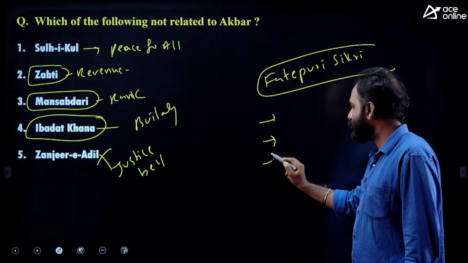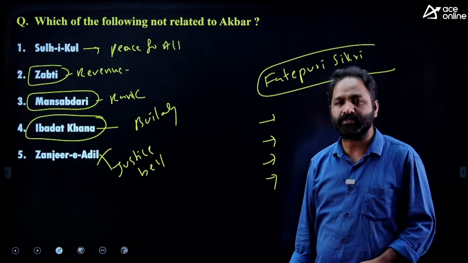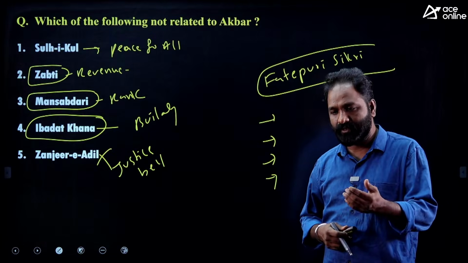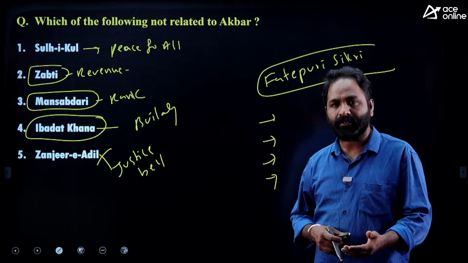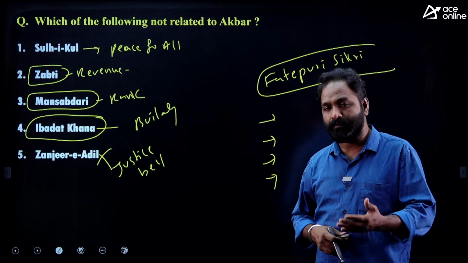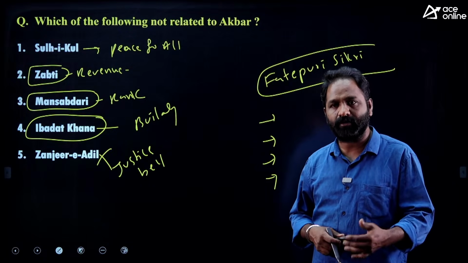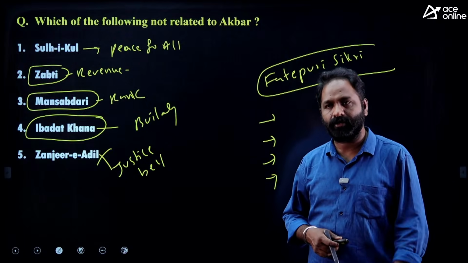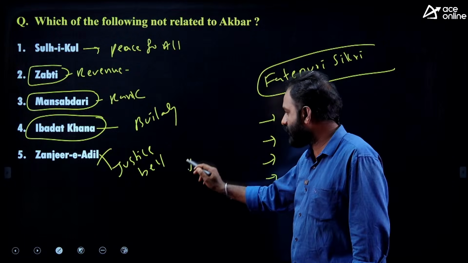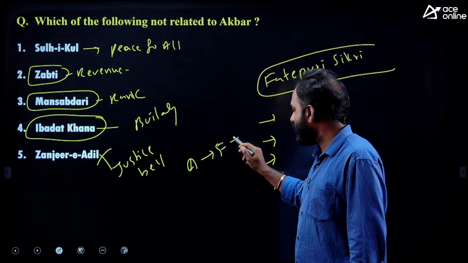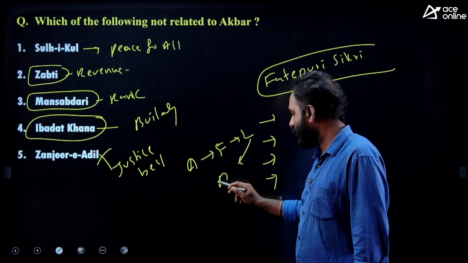In Fatehpur Sikri so many monuments are there: the Buland Darwaza, Salim Chishti's tomb, the Ibadat Khana, and also the Panch Mahal, Birbal Mahal, Jodhabai Palace. All are in Fatehpur Sikri. Akbar was the one who shifted the capital from Agra to Fatehpur Sikri to Lahore, and again from Lahore to Agra.